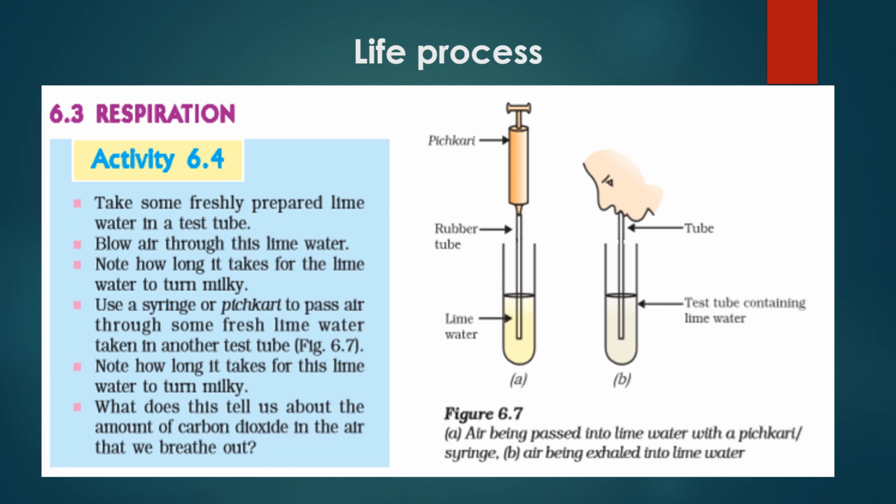What does this tell us about the amount of carbon dioxide in the air that we breathe out? So students, from this activity we can understand that if we blow air from our mouth into lime water with the help of a straw or a syringe, then we can see the test tube containing lime water turn milky. It means that the exhaled air contains carbon dioxide, because we know the property of carbon dioxide: when carbon dioxide passes through lime water, it always turns milky or cloudy.